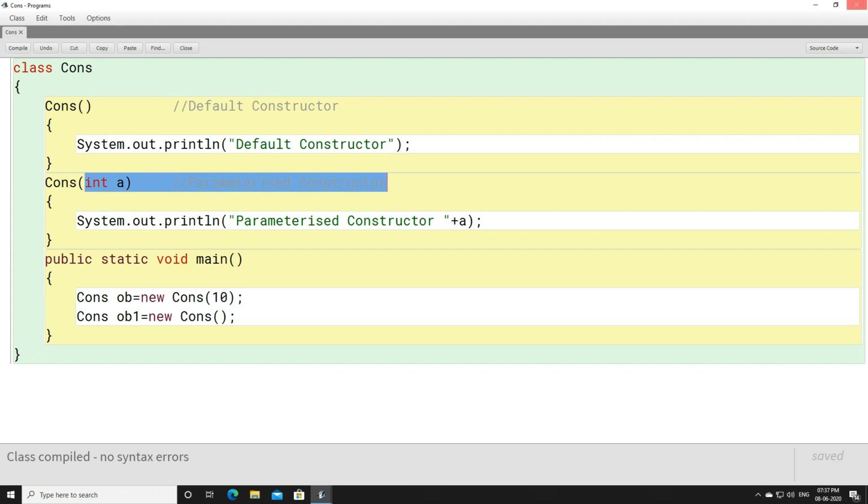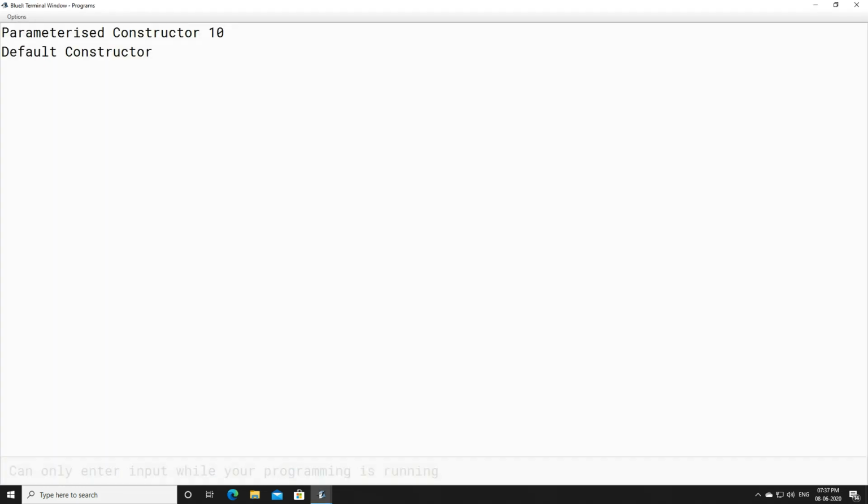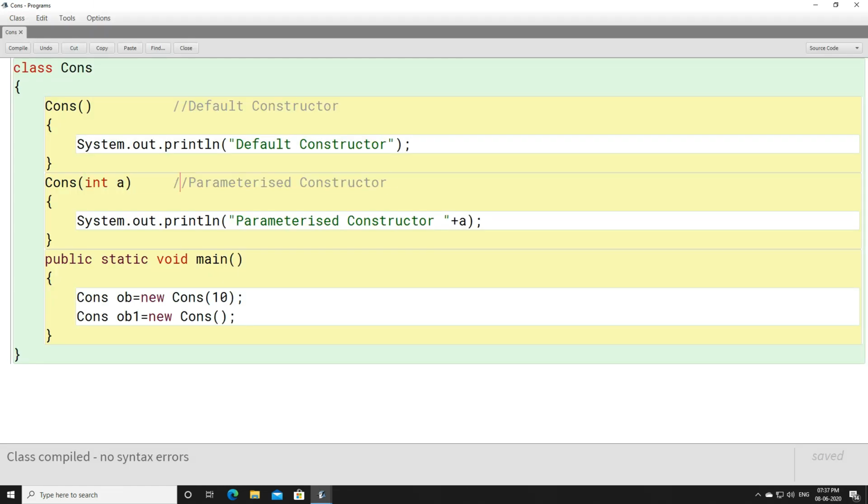Let us compile the program and execute this main method. Look here: parameterized constructor 10, default constructor. So this is how a parameterized constructor can be called, and a default constructor can be called. Here you must be having a very genuine question: what is the use of having a default constructor or parameterized constructor when the work can be done by a method? Why do we need to declare a default constructor and a parameterized constructor?